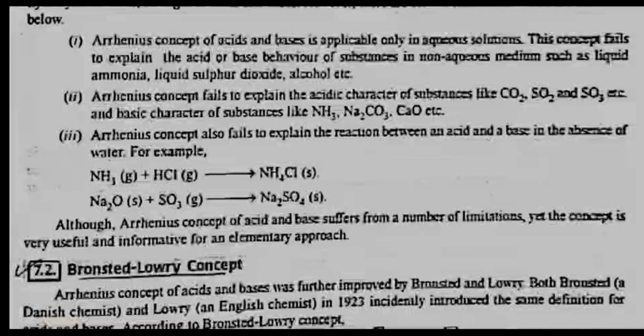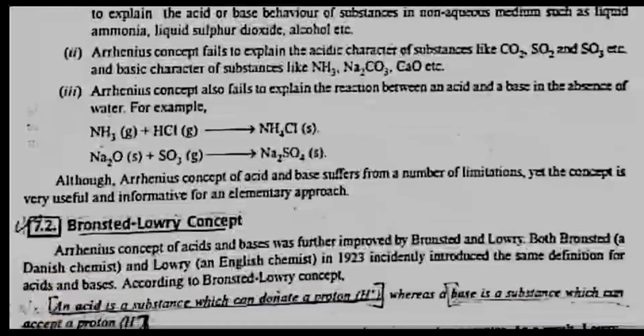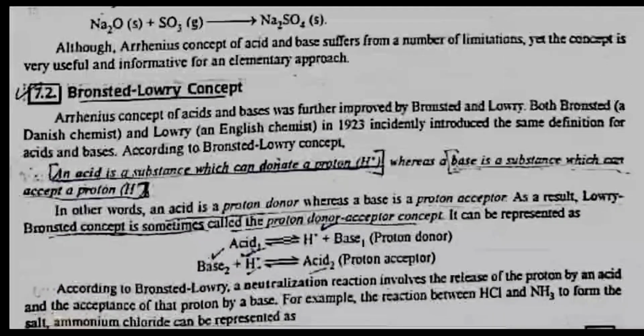Second, Arrhenius concept fails to explain the acidic character of substances like CO2, SO2 and SO3 etc., and the basic character of substances like NH3, Na2CO3, CO etc. Third, Arrhenius concept also fails to explain the reaction between an acid and a base in the absence of water. For example, NH3 gas plus HCl gas gives NH4Cl solid. Although Arrhenius concept of acids and bases suffers from a number of limitations, yet the concept is very useful and informative for an elementary approach.